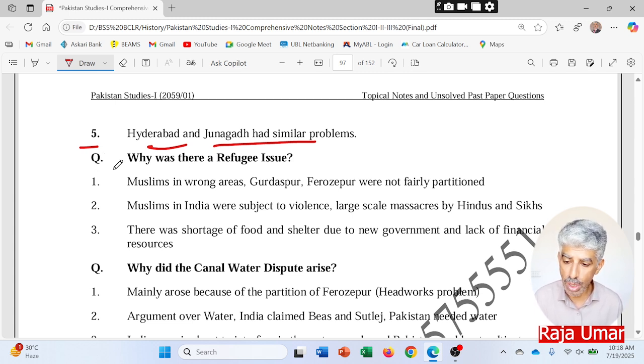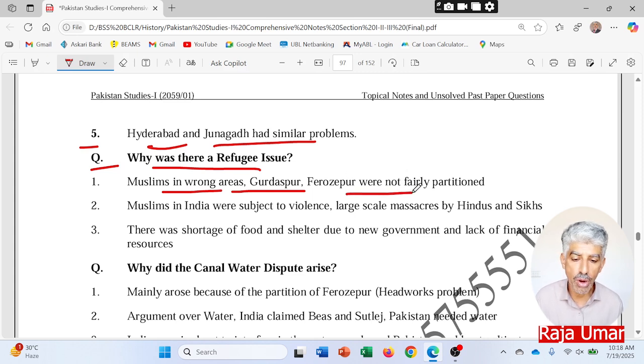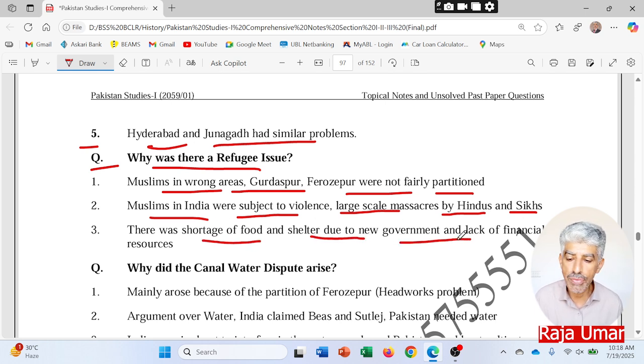So the question: why was there a refugee issue? Muslims were in the wrong areas, I mean, they turned up in Indian territory in the morning. Gurdaspur and Ferozpur were not fairly partitioned. Muslims in India were subject to violence and large-scale massacres by Hindus and Sikhs, and there was a shortage of food and shelter due to the new government and lack of financial resources for Pakistan. That's why this raised the refugee issue for Pakistan.